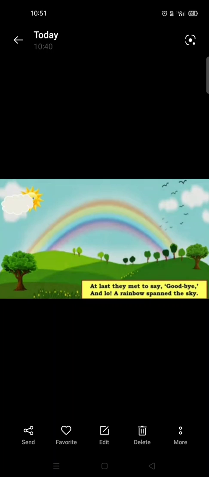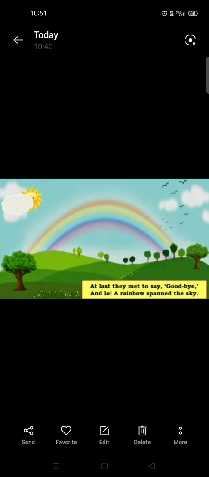So now at the last moment, the sun and the rain, they both are meeting. They both came together. And when they met each other, they said goodbye. When these two friends meet, they come to one place together.